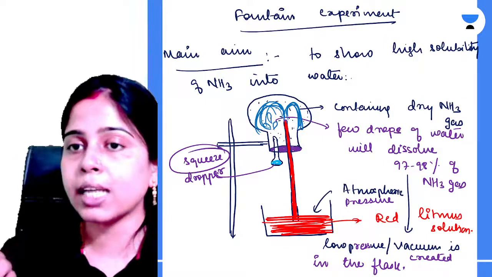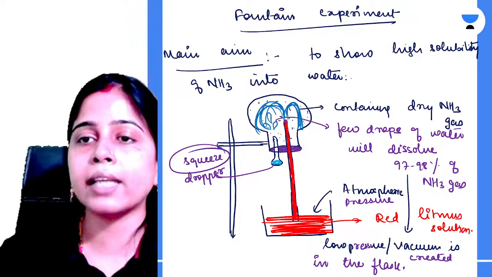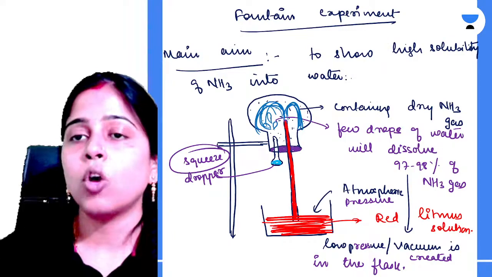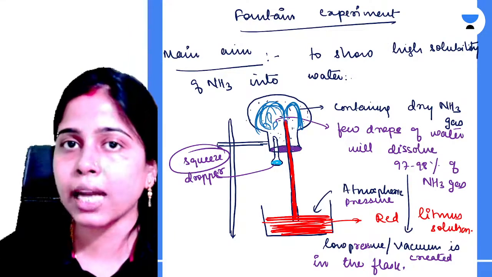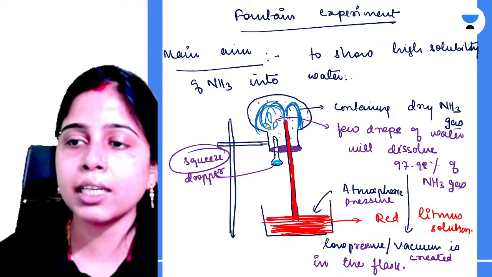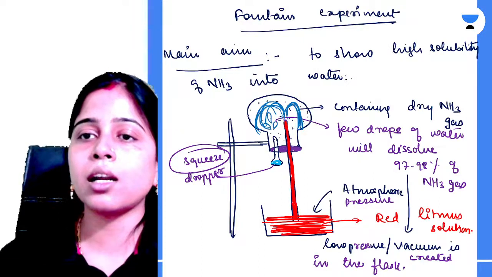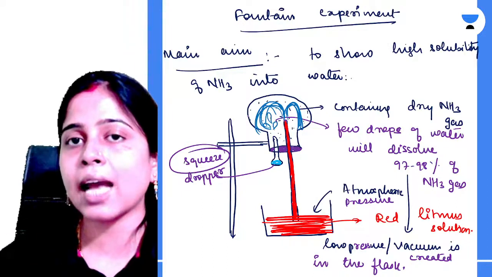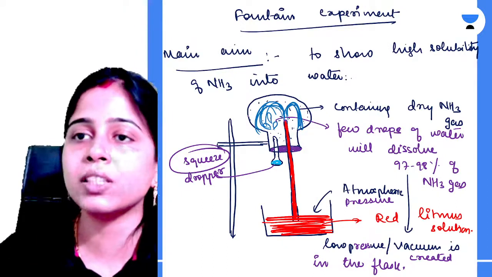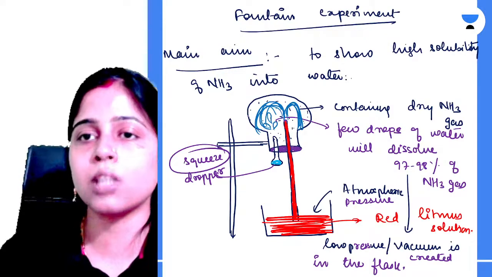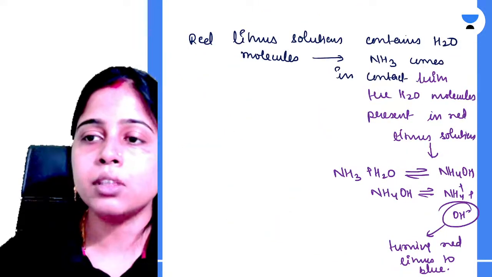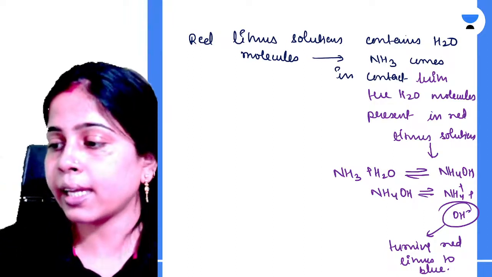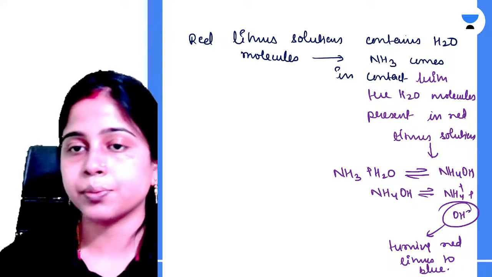And as the vacuum is getting created, the red litmus solution rises through this thin capillary tube, and upon reaching inside the flask, whatever 2 to 3% of ammonia gas is left will dissolve in that red litmus solution and turn the color of the solution to blue because of the production of OH minus ions as soon as ammonia comes in contact with water present in the red litmus solution. Clear all of you? This is the fountain experiment. Any doubt anyone is having till here?